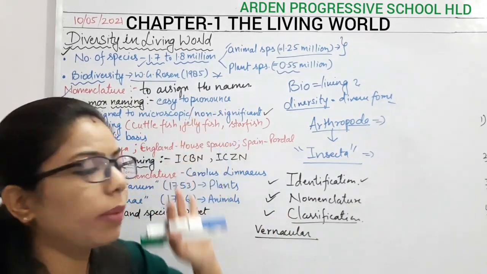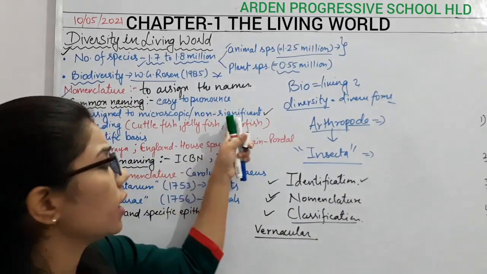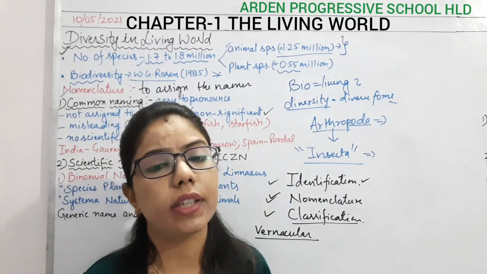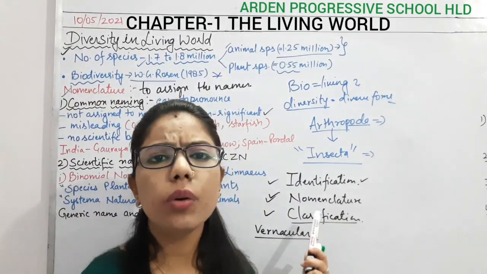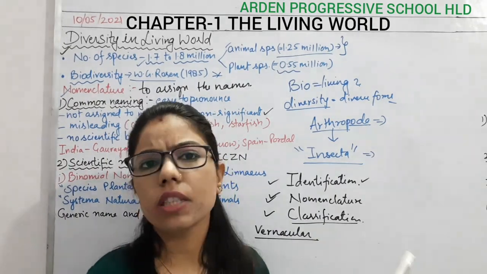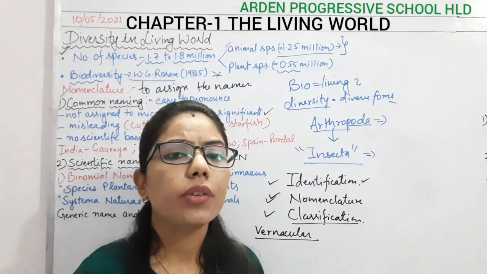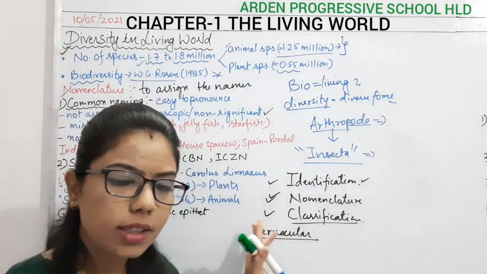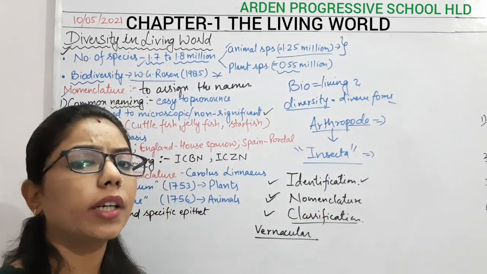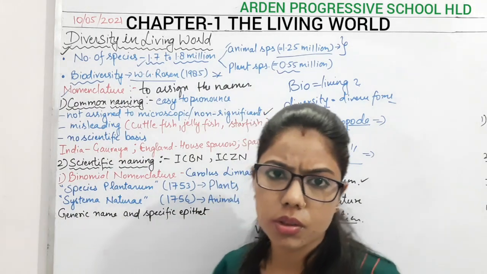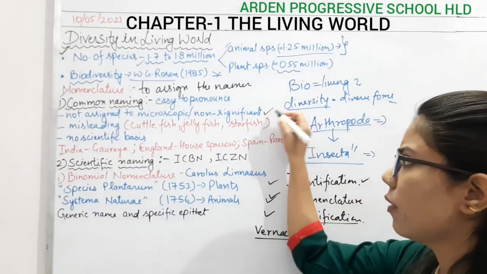And the second part is about the non-significant. It means that those organisms which are not of our use, we are not going to bother about them. Okay, so that's why we are not giving names to them. So here there are some organisms which remain unnamed, and we are assigning names only to those organisms which are of our use. Okay, this is the disadvantage.